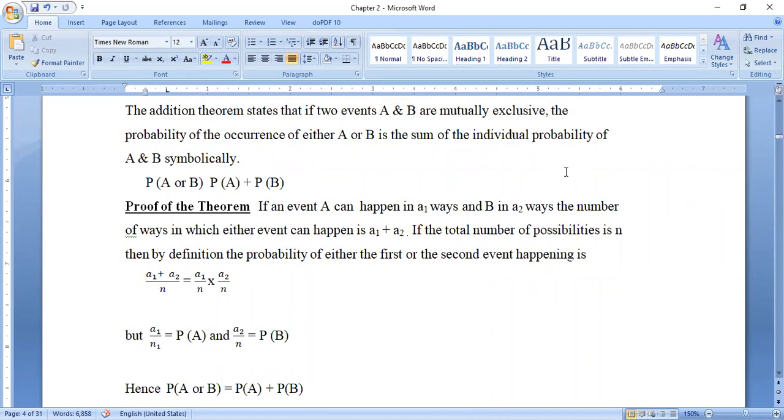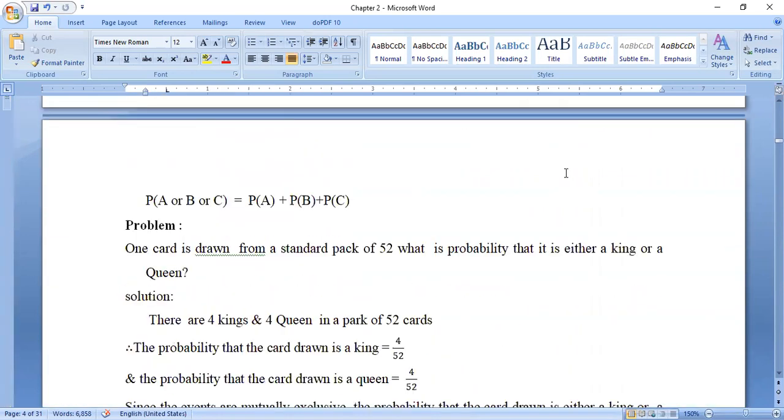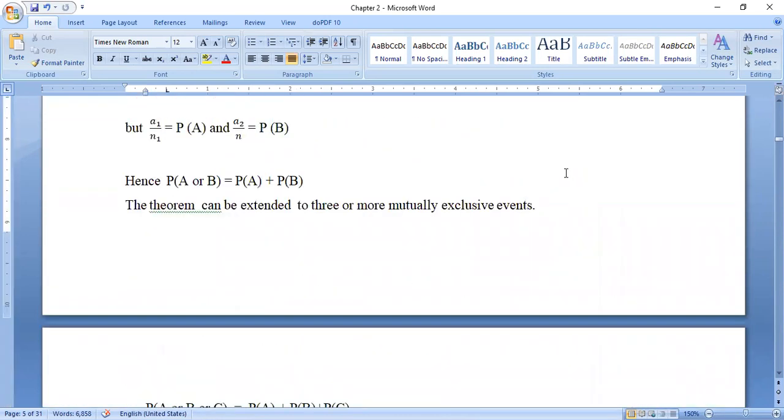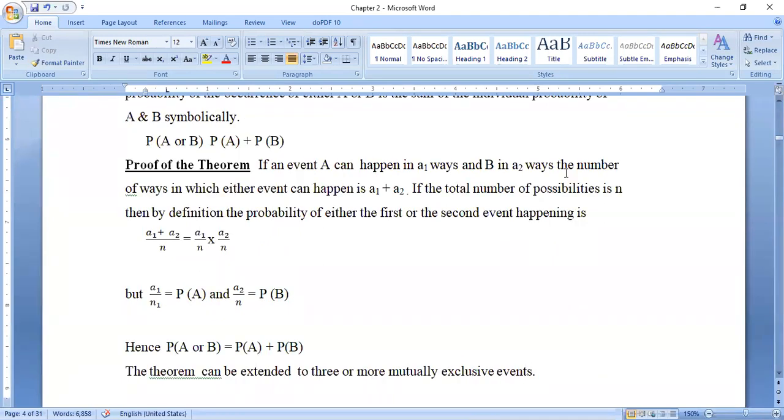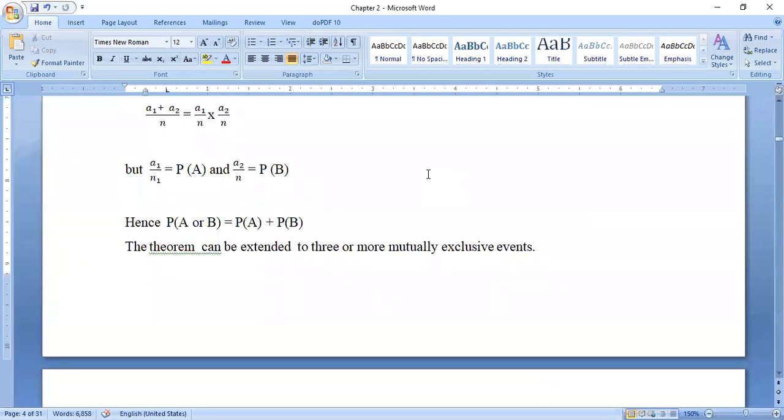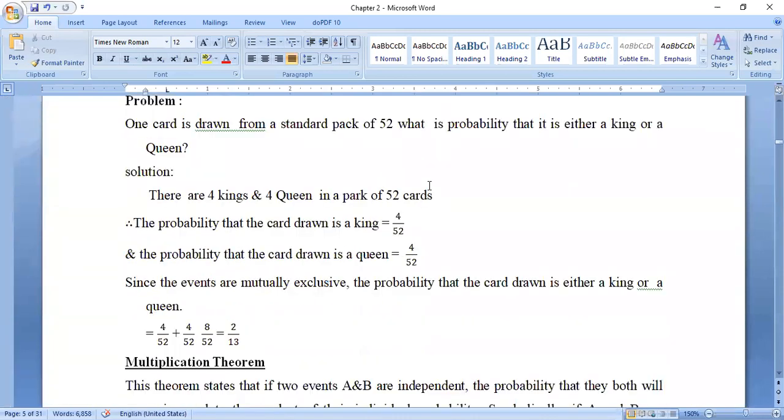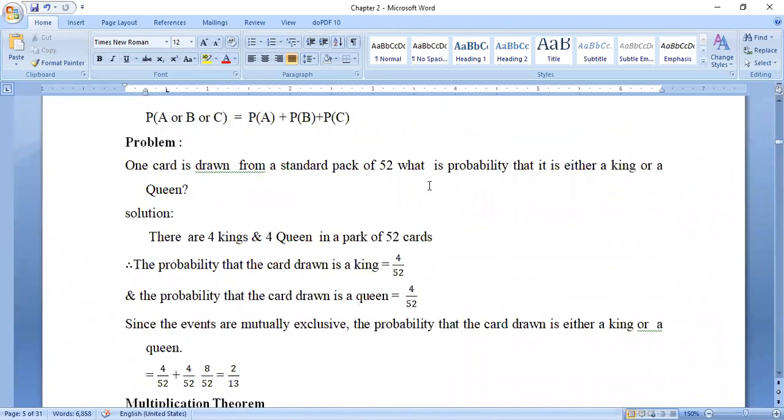The next one here, one small problem is there. You see the theorem also here. If an event A can happen in A1 ways and B in A2 ways, the number of ways in which either event can happen is A1 plus A2. The addition theorem says that we simply need to add. By observing one small problem, we will get good clarity regarding this. So you observe the problem.